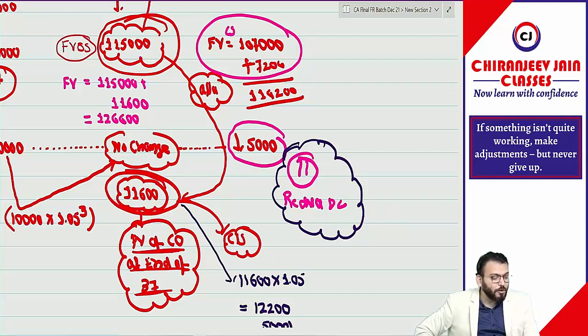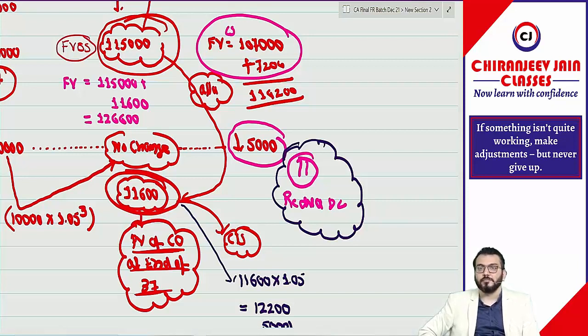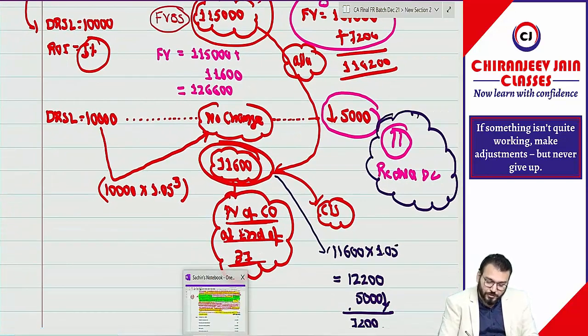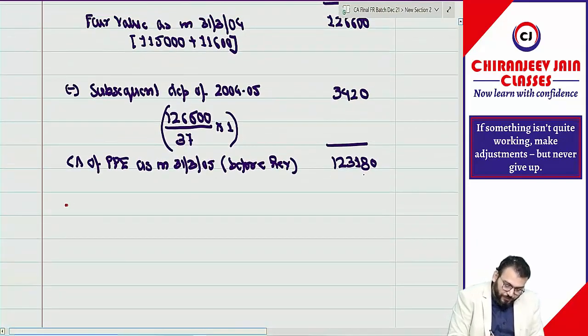Correct? Carrying amount is 1,23,180. So tell me, upward or downward revaluation? Downward revaluation. Carrying amount is more than fair value. Correct now. So we will reduce the carrying amount. So write down: minus downward revaluation.